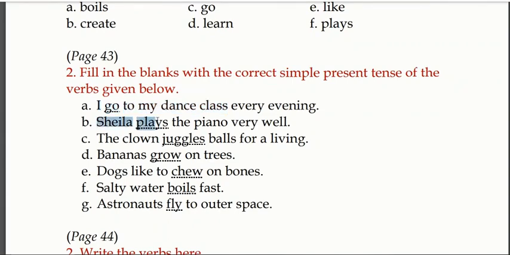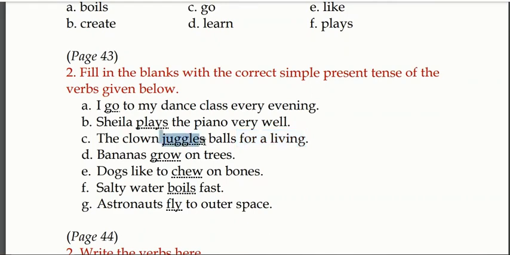Next one, Sheila plays the piano very well. शीला पियानो बहुत अच्छे से बजाती है. Plays. Next one, the clown juggles balls for a living. For a living means this person earns money.